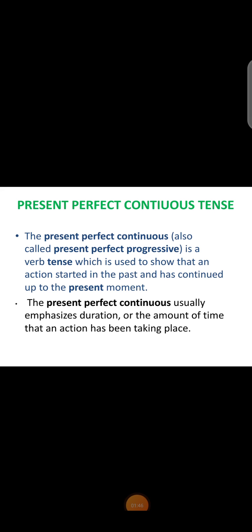And the most important thing, the present perfect continuous tense shows that action which emphasizes the duration or the amount of time in which the action has taken place. Like if you started an action in the past and you are still doing it in the present within a particular period of time and within a specific amount of time, so that is present perfect continuous tense.